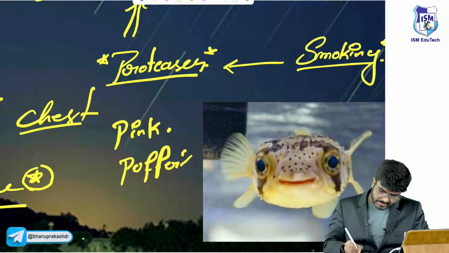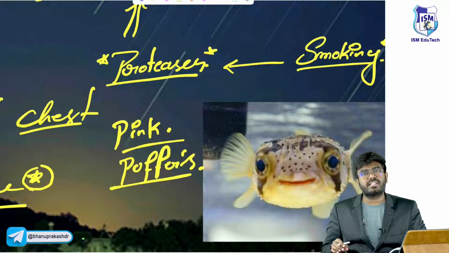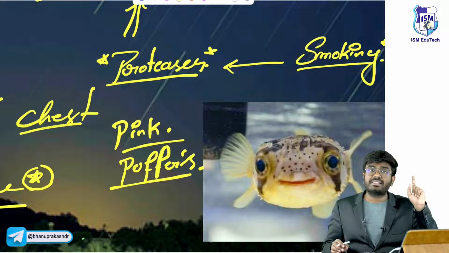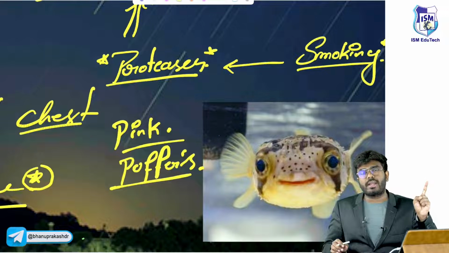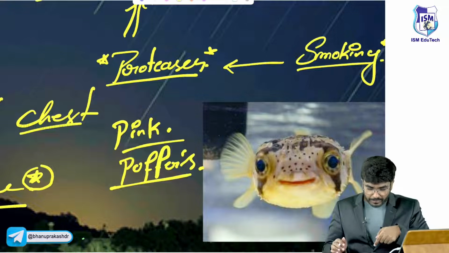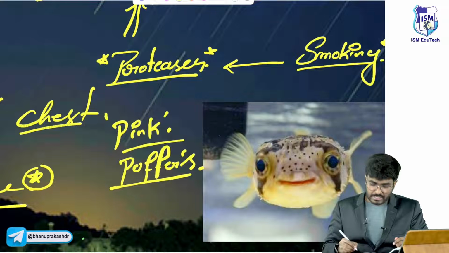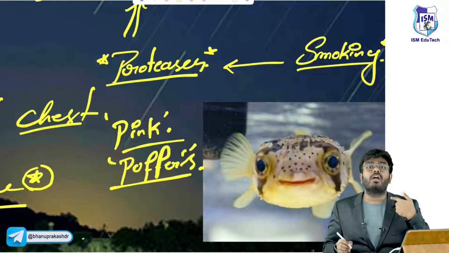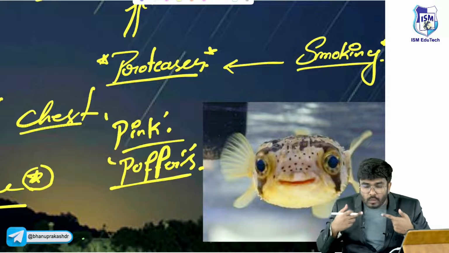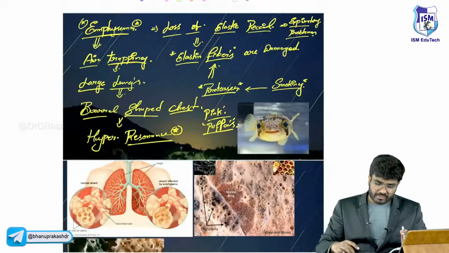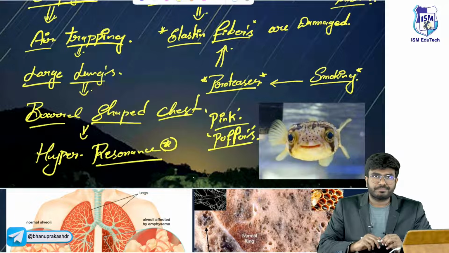puffers. These patients are called pink puffers. Chronic bronchitis patients have central cyanosis, so those patients are called blue bloaters. Now these patients are called pink puffers. Why pink? Because no cyanosis. Why puffer? They are breathing like a puffer fish, taking the air out of their lungs by pursed lip breathing. So that's why pink puffers.